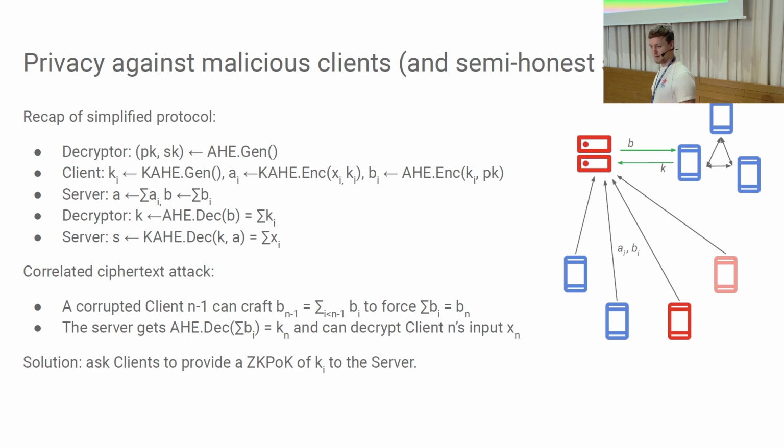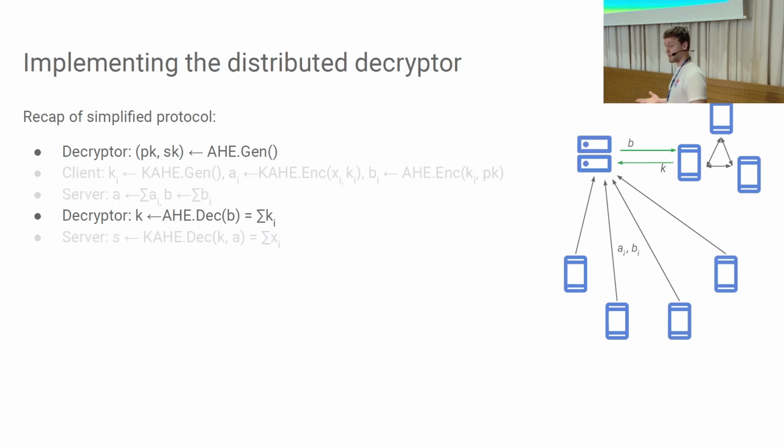So yeah, now the question is, well, what else do we need to solve? Well, this decryptor here, so here it's put in a very simple way that this decryptor committee generates a key, or the decryptor committee just computes the decryption of the key. But of course, in practice, this has to be implemented as an efficient protocol, and for that, we need a threshold decryption scheme. So we need a threshold key generation, and also we need a threshold decryption protocol.